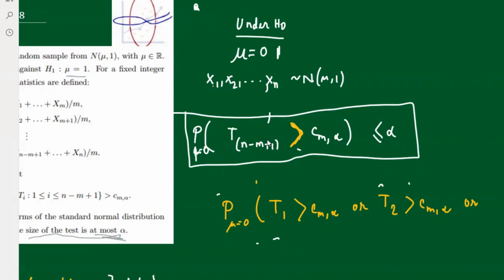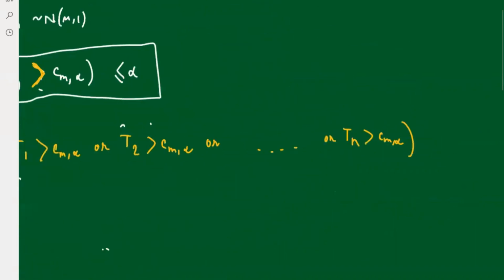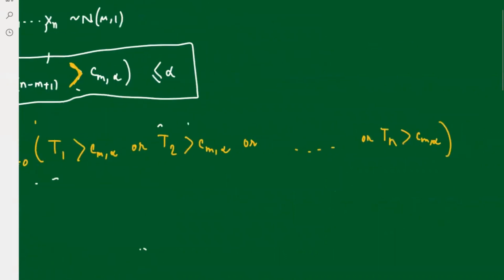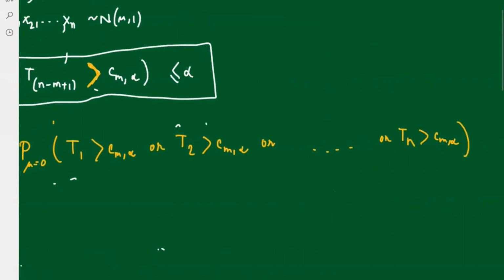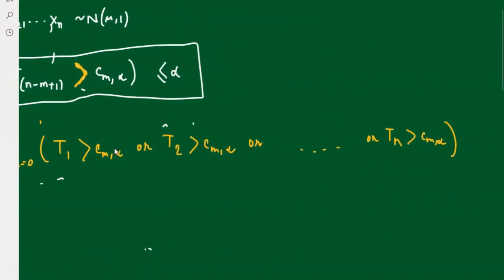Now understand, we'll use something really interesting. If the maximum of a set of numbers is greater than some number, then at least one of the numbers must be greater than that c_{m,alpha}. At least one of the Ti must be greater than c_{m,alpha}. The set-theoretic way of writing that is T1 greater than c_{m,alpha}, or T2 greater than c_{m,alpha}, or ... or T_{n-m+1} greater than c_{m,alpha}. This will solve your problem instantly. This probability must be less than or equal to alpha. This is what we have got.